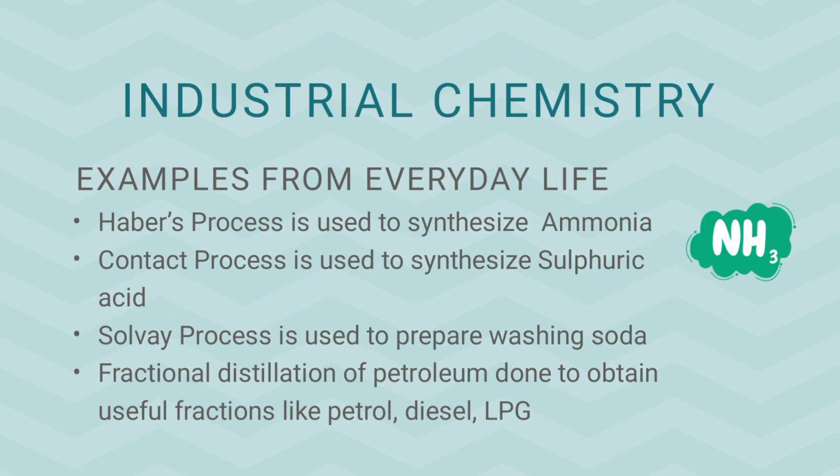Here are some of the examples relevant to industrial chemistry. First example is Haber's process. What is this Haber's process? It is a process through which we can synthesize ammonia, and you all know that ammonia is an important fertilizer, which is added to the soil to increase the growth and yield of the plants.